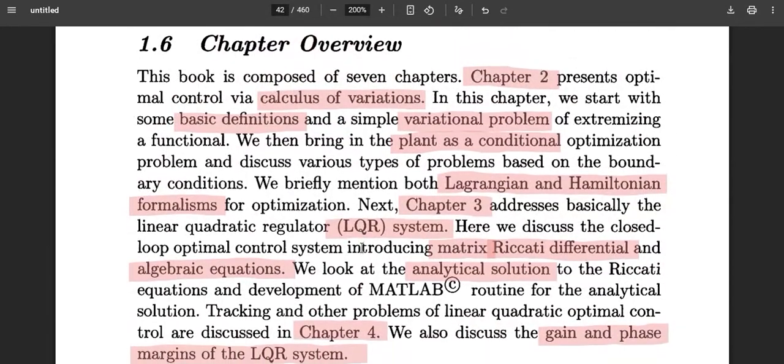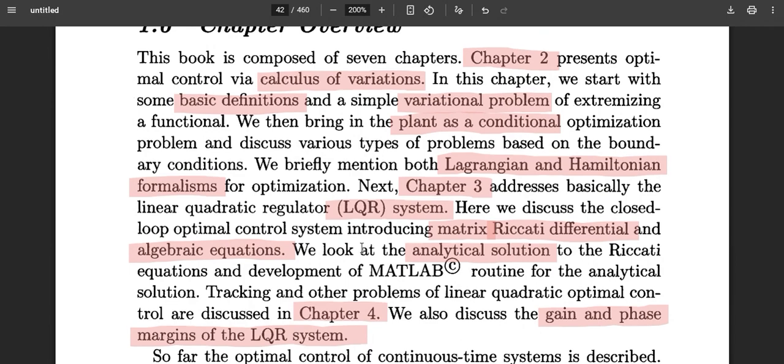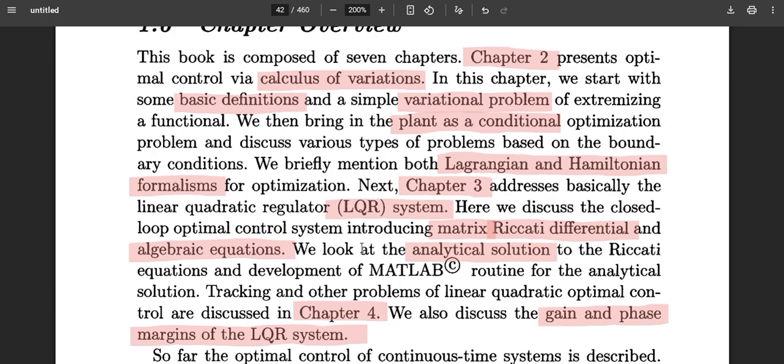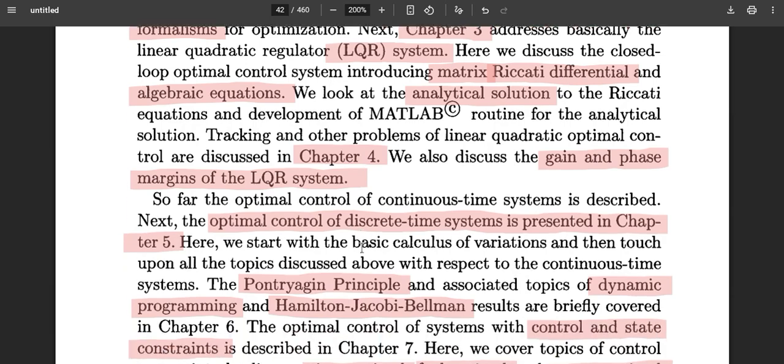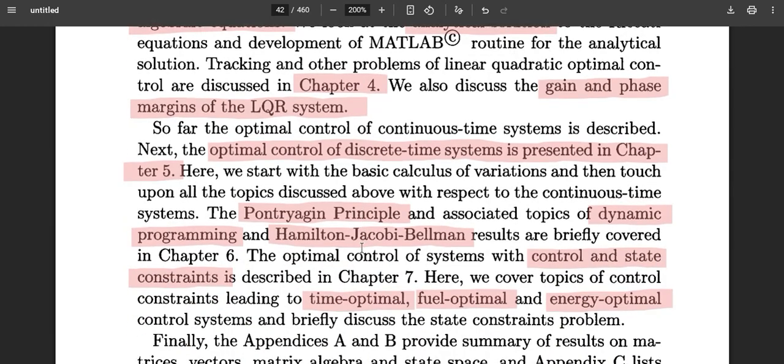And chapter 4 will also be an advancement of the linear quadratic regulator. The linear quadratic regulator is nothing but a problem where the performance index is a quadratic function, and the state equation is a linear state equation defined by matrices. So the fifth chapter is for discrete control systems, and the Pontryagin principle, along with the calculus of variations, will be defined in chapter